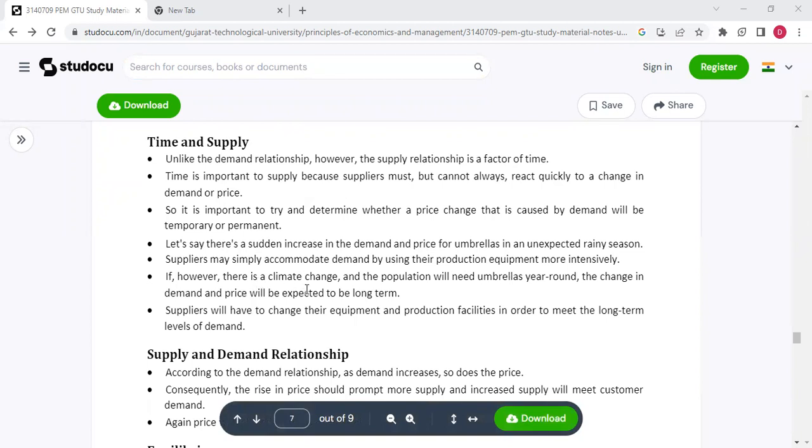If, however, there is a climate change and the population will need umbrellas year round, the change in demand and price will be expected to be long term. Suppliers will have to change their equipment and production facilities in order to meet the long term levels of demand.